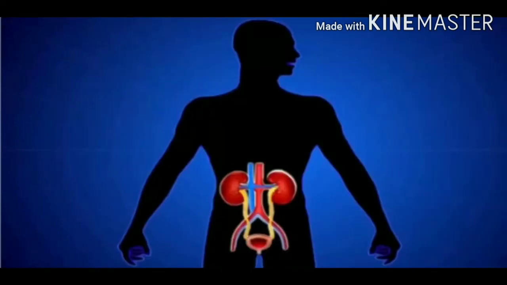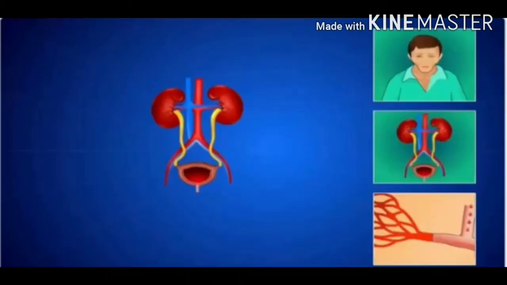Dear children, now you know that kidneys are vital organs for survival. Two important vital functions performed by kidneys are excretion and osmoregulation. Kidney functioning may be impaired due to injury, infection, or reduced blood supply.